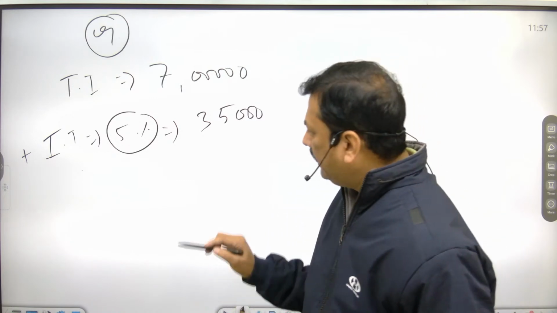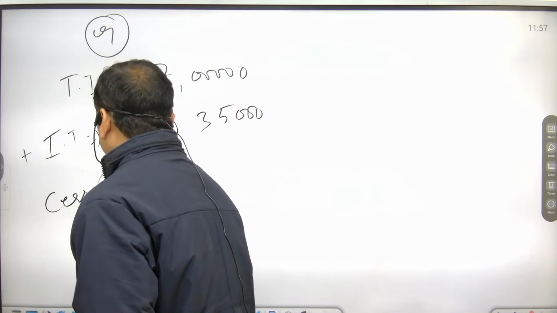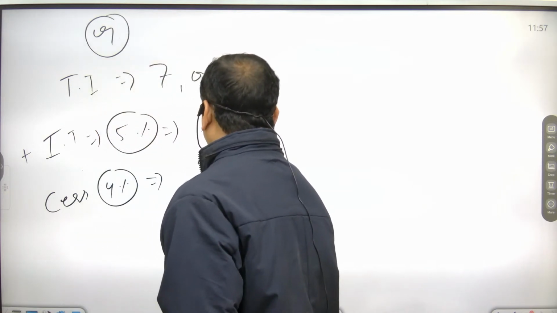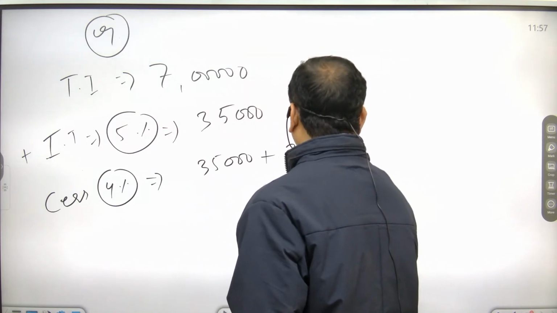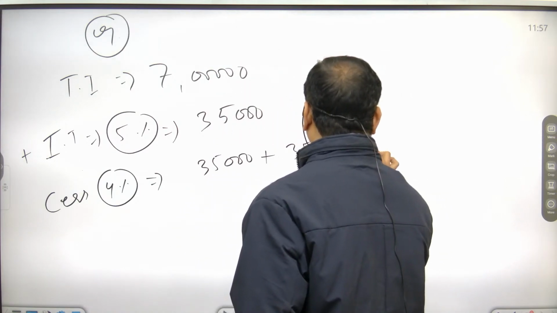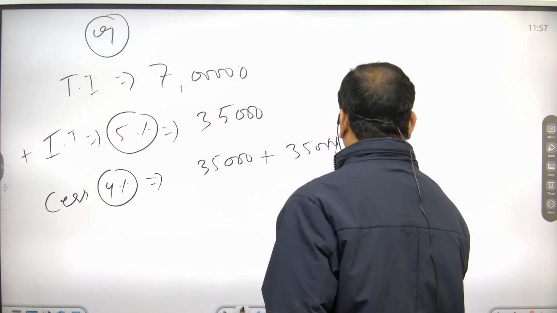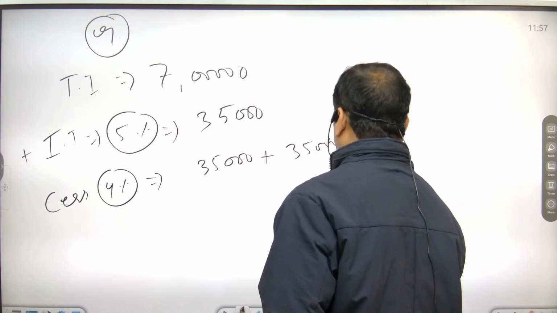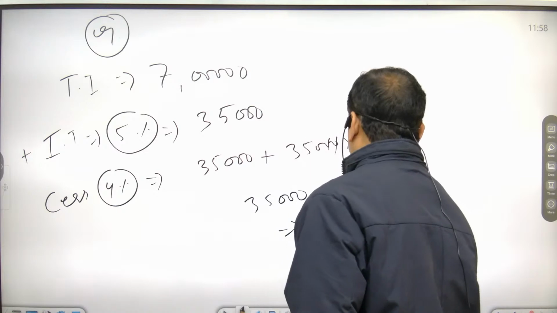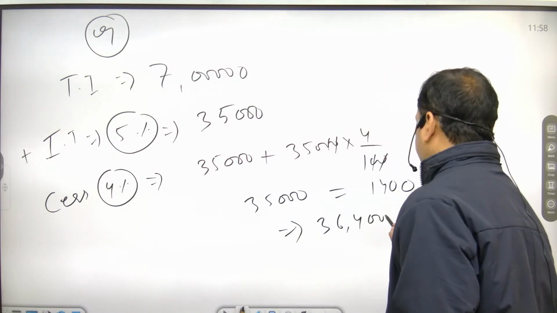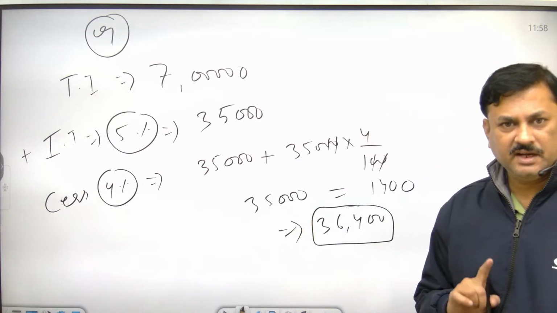Now the government has imposed a cess of 4%. So you have to pay 35,000 plus 35,000 multiplied by 4 upon 100, which is 36,400. I hope it is clear to all of you.